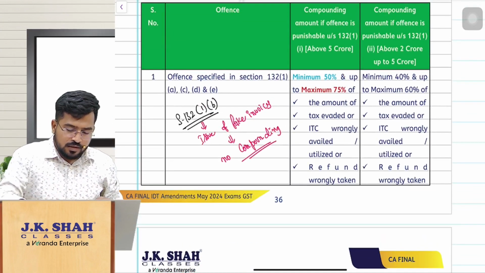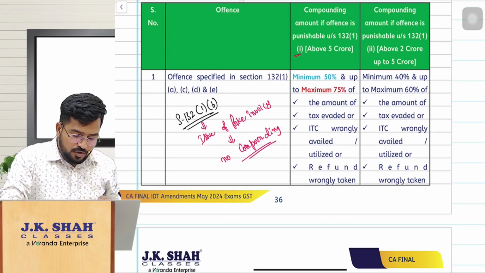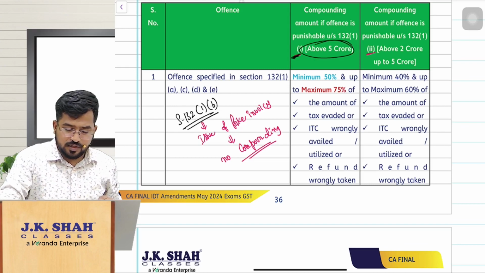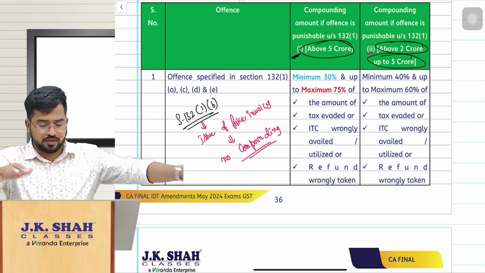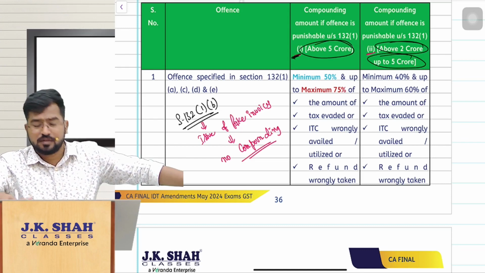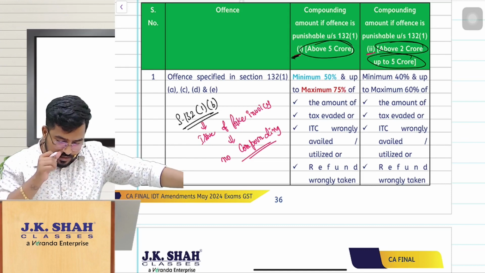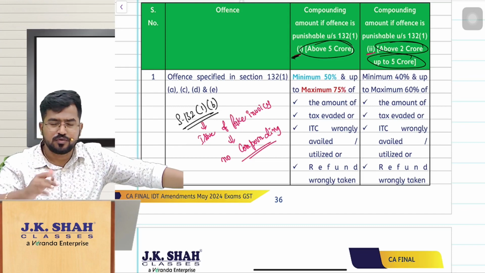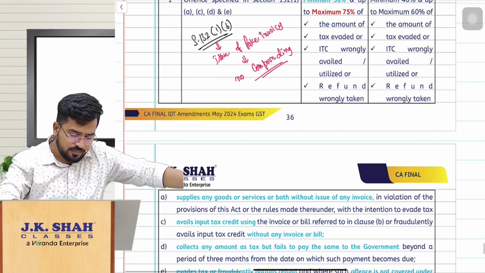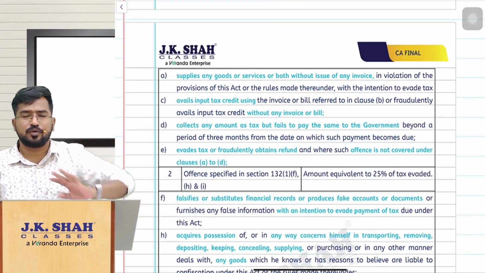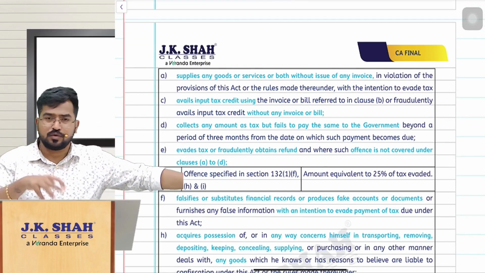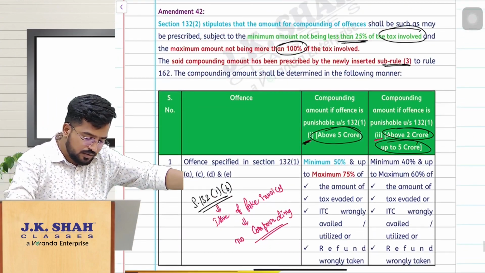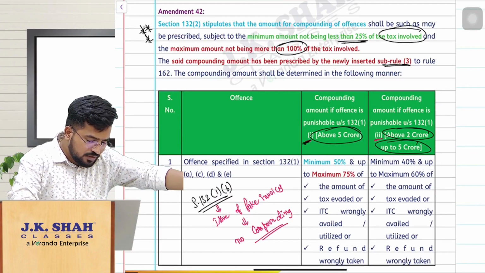As per subclause 1 and subclause 2, the amount involved exceeds 5 crores or is between 2 crore to 5 crores. So what is the compounding fees? As we have discussed, earlier it was minimum 25%, maximum 100%. Now the new sub rule 3 prescribes, offense by offense, the compounding fees. Important for your exam. Please be very careful.